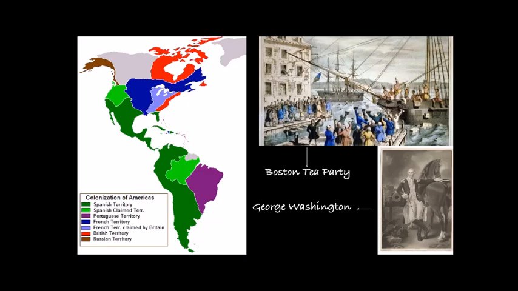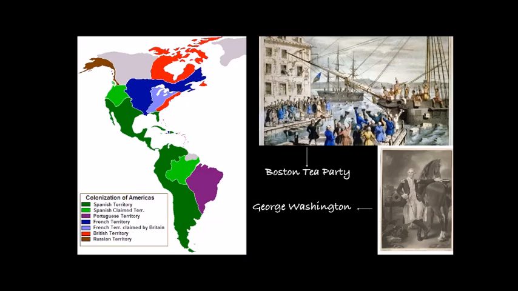Red stands for British territory. So we see different European countries, they established their colonies on the American continent. We see a picture of Boston Tea Party. It was one of the important events of the American War of Independence. You also see a picture of George Washington on your screen.